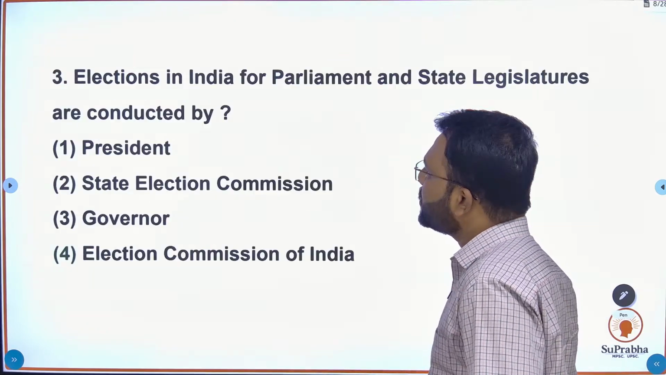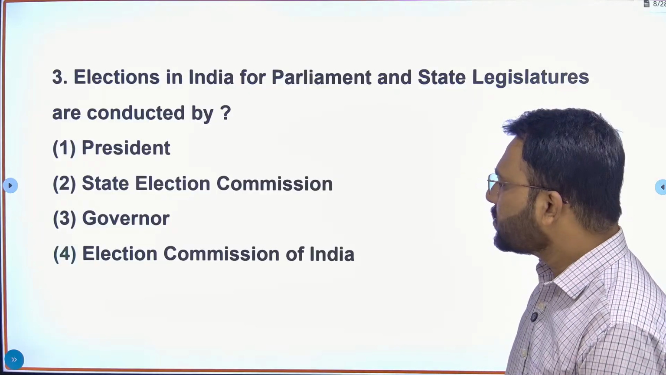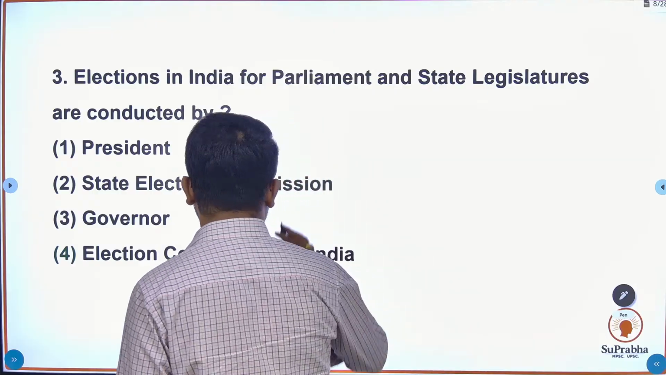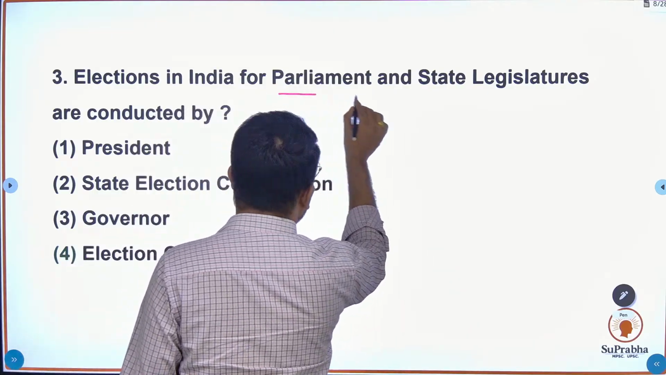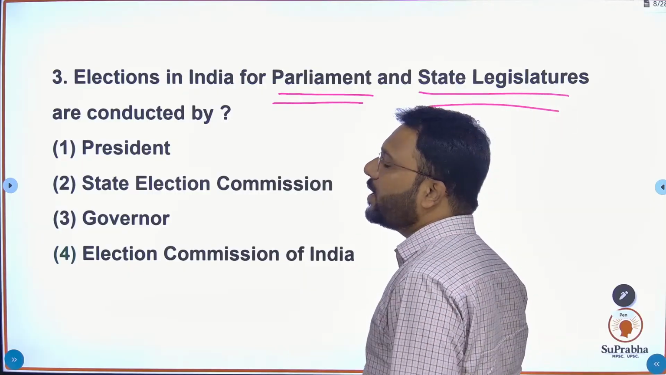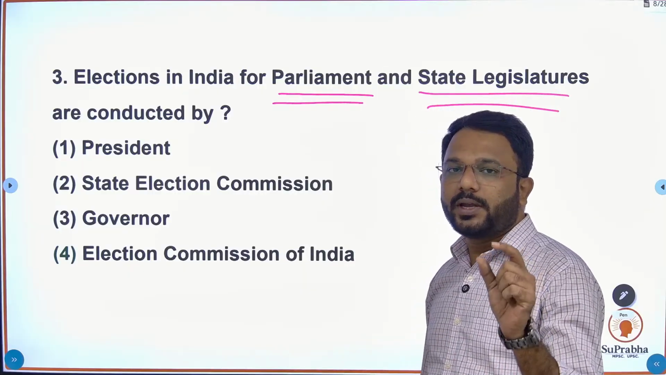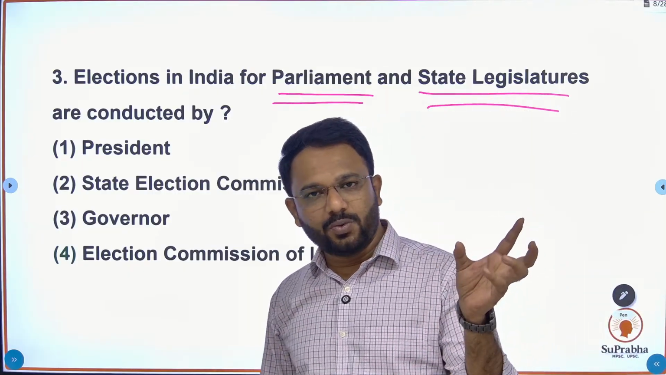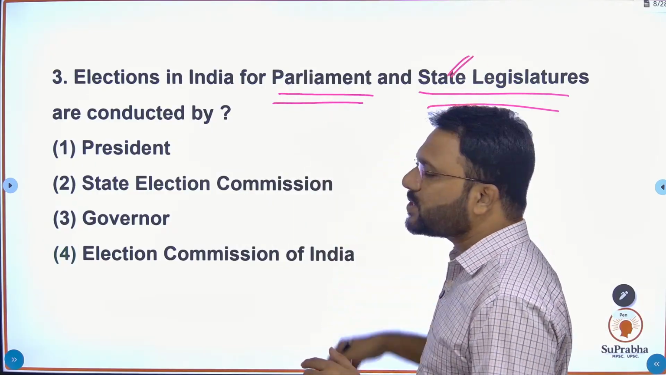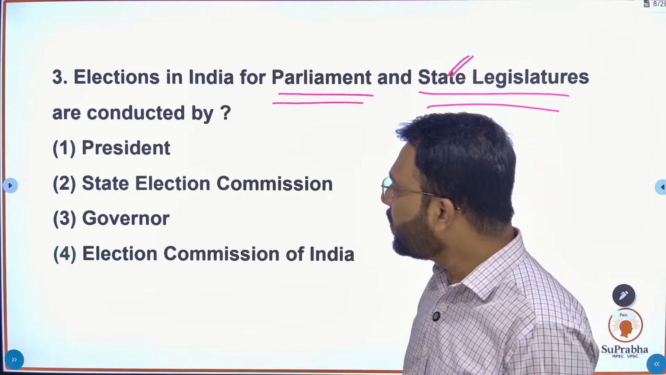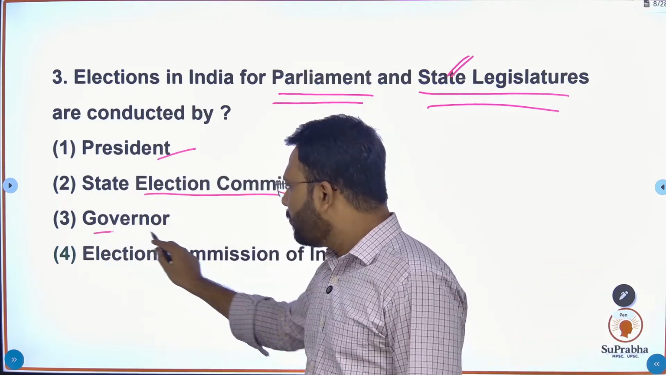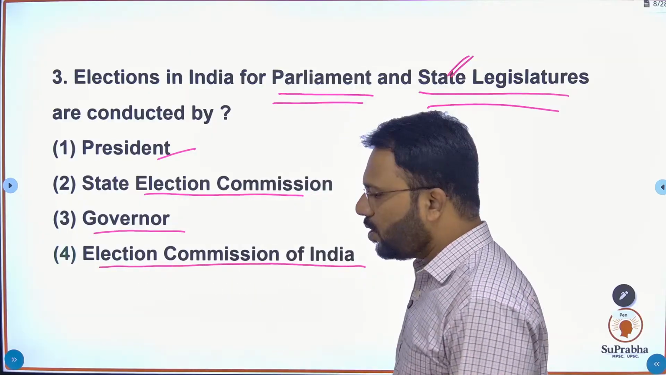Moving on to the third question. Third question says elections in India for parliament and for state legislature are conducted by. So the elections of parliament, that is for union or central government, and for state legislature, that means for state governments, are conducted by whom? The options are President, State Election Commission, Governor or Election Commission of India.